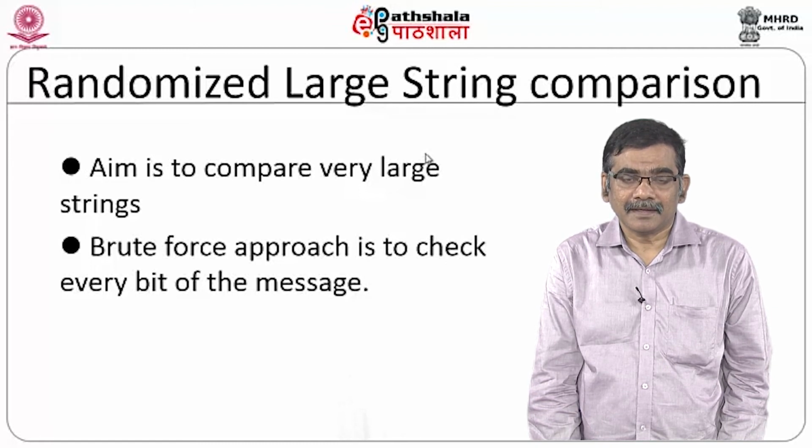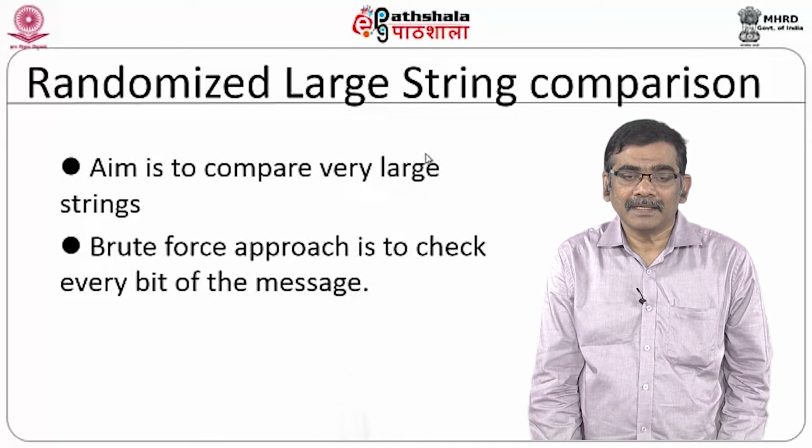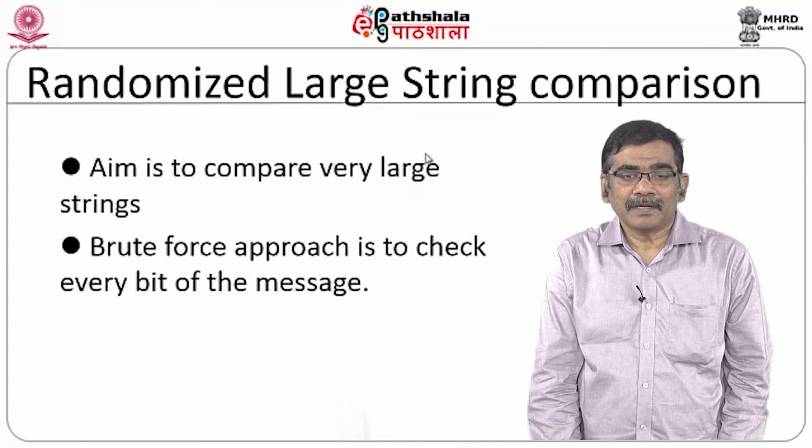Imagine the stream A is something like 0 0 0 1 0 0, and you have another string B which starts something like 1 0 0 0 etc. The given problem is you have to compare and say whether both strings are the same or not. Fine. How do I proceed in a deterministic approach?